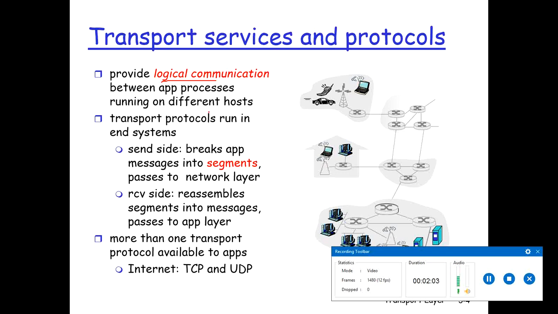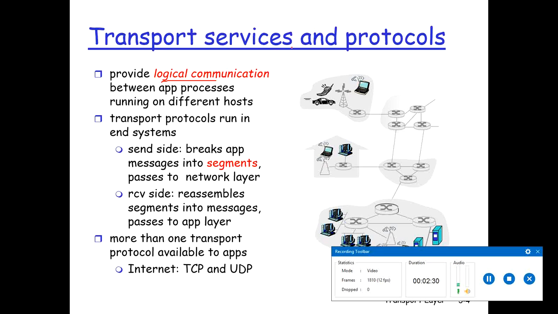For example, when you are using any application layer protocol, like HTTP or even messengers, it seems to you that you are directly connected to the receiver or to your friend. This is what we mean by logical communication.